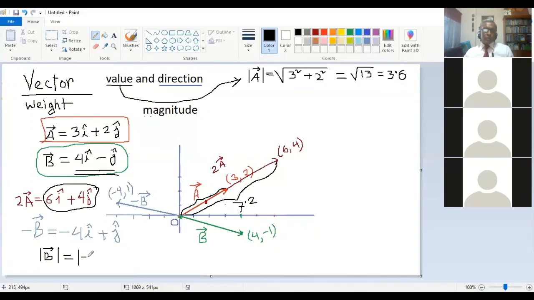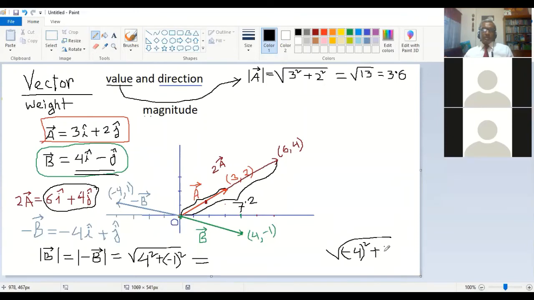If you do the calculation with minus b, will it be different? No, not at all, because these are the same thing. It will give you the same answer: root over 4 squared plus minus 1 squared. If you do the other calculation, minus 4 squared plus 1 squared, you will get the same answer, because they are the same vector actually.